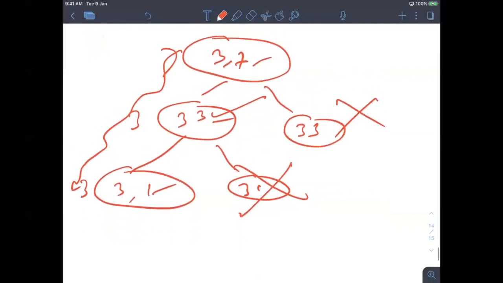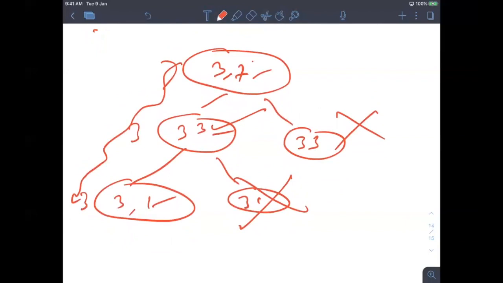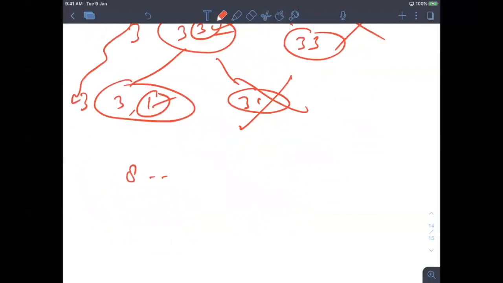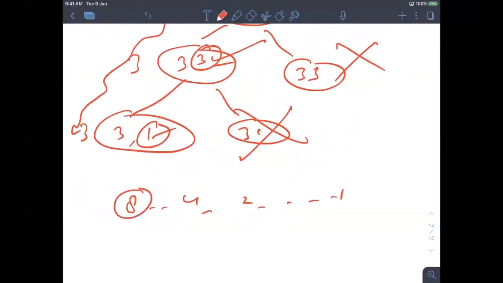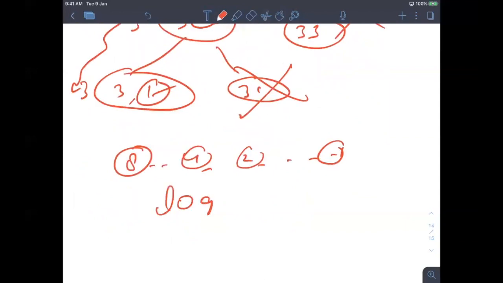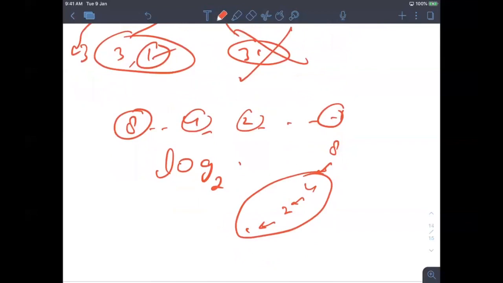Now you already know maths. So this is 7, this is 3, this is 1. So it is something like a log function: 8, 4, 2, 1. So now if the power is 8, how many instructions I am doing is only 3. To calculate 8, I need to find 4, 2 and then 1. So basically these 3 instructions I need, which is log to the power b.